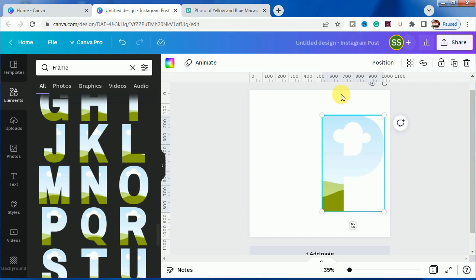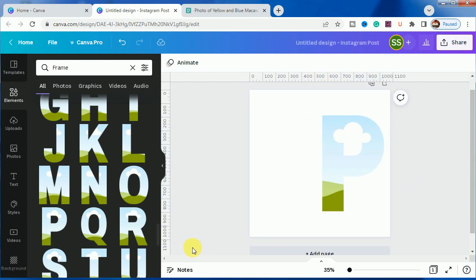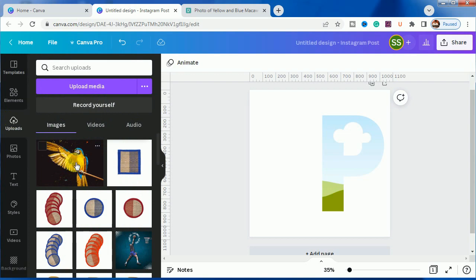So please keep one thing in mind, that whatever you are doing, please maintain the scale ratio so that you can understand the dimensions in a better way. So I'll go to uploads, I'll place the image here.